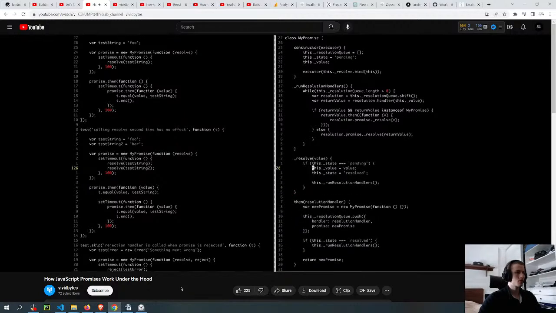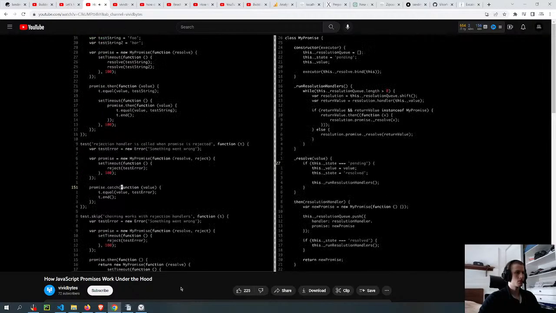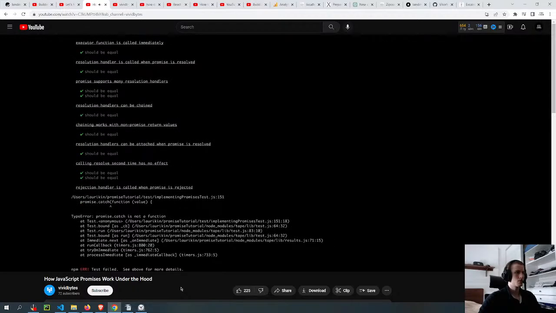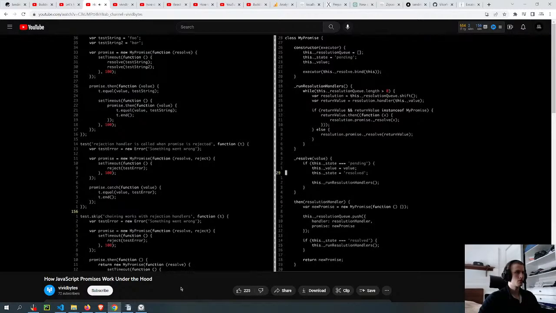We only do anything if the state is pending, otherwise we'll just skip the whole method. Next, rejection handler is called when promise is rejected. Rejection handler refers to the function that is passed into promise.catch. And what we're testing here is that if we reject the promise, then the rejection handler should be called. If we run the test, the first error we get is promise.catch is not a function. Okay, so we need a catch method. And I already know that the next error is going to be reject is not a function, so we need a reject method as well.